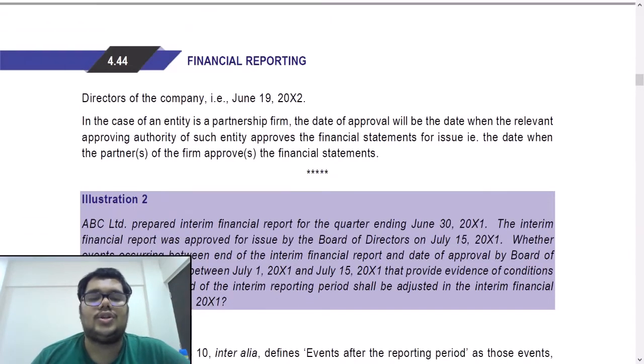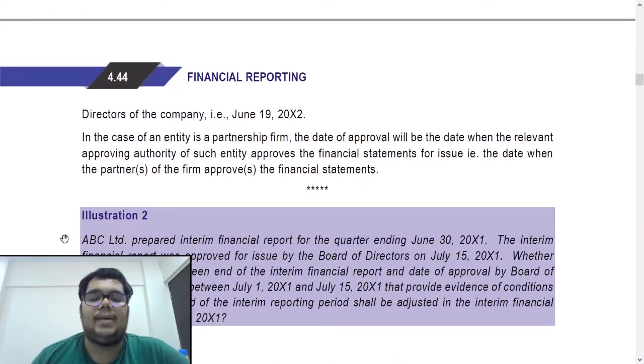Okay. Question number 2. ABC Limited prepared interim financial report for the quarter ending June 30th X1. The interim financial report was approved for issue by the board of directors on July 15th X1. Whether events occurring between the end of the interim financial report and date of approval by board of directors, that is events between July 1st X1 and July 15th X1, that provide evidence of conditions that existed at the end of the interim report period shall be adjusted in the interim financial report.